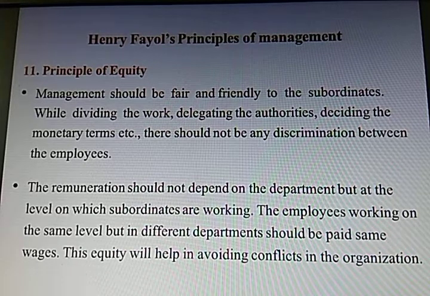This equity will definitely help in avoiding conflicts. The satisfaction level of these workers will be high. There will not be any conflicts in their minds, and they will be giving you out of 100. That is, the efficiency level will be full. So this was the principle of equity.